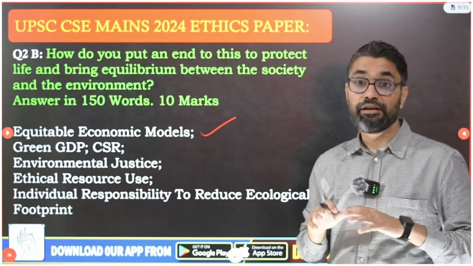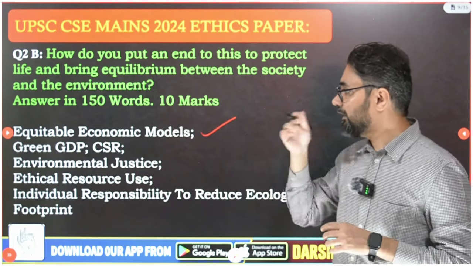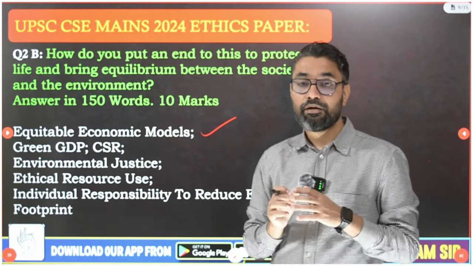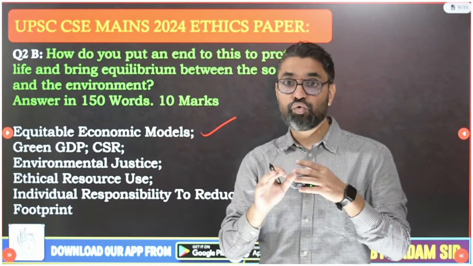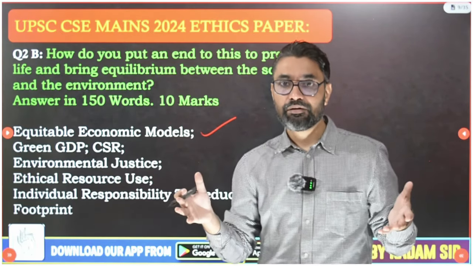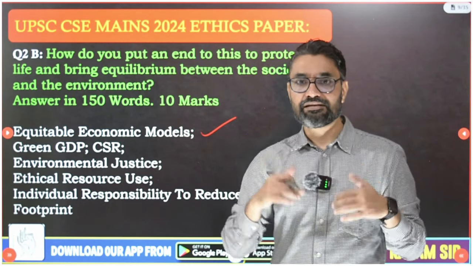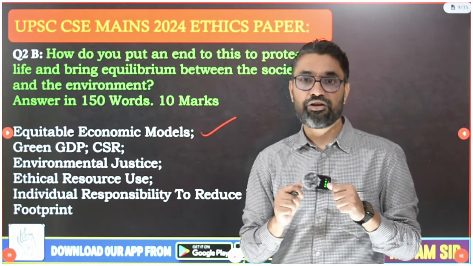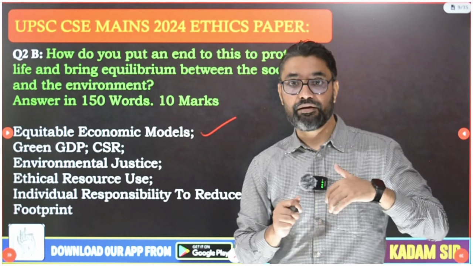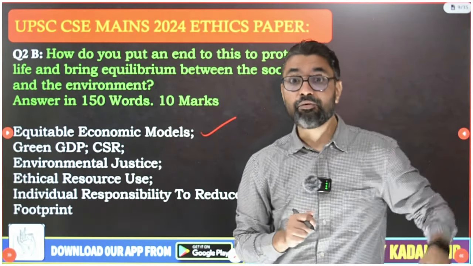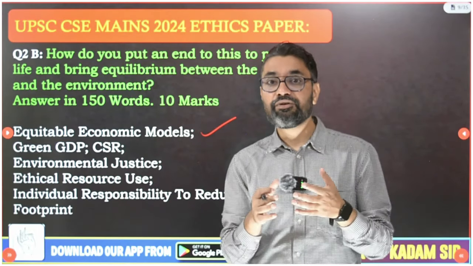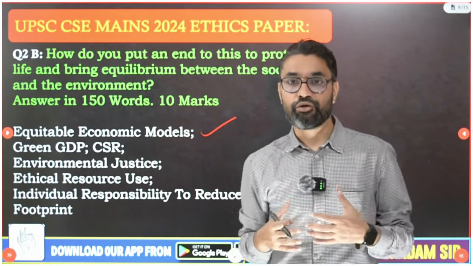What I mean by equitable economic models is that in your economic models you create equity and fairness. Not only do you include all the people of your country, tribals, etc., but in those models you also include other animals, flora and fauna. We create a living space even for them in our economics.